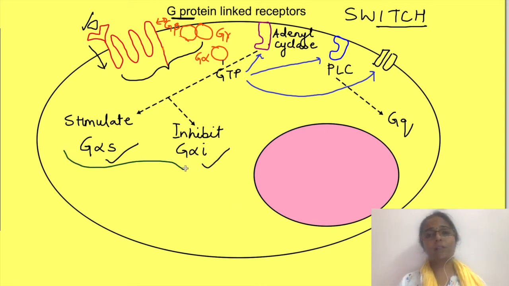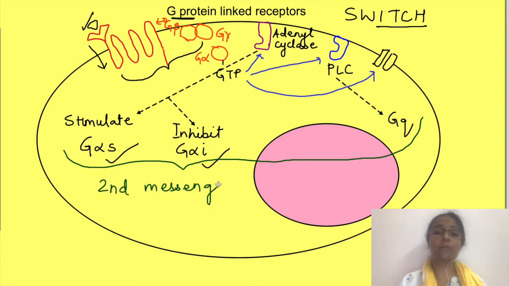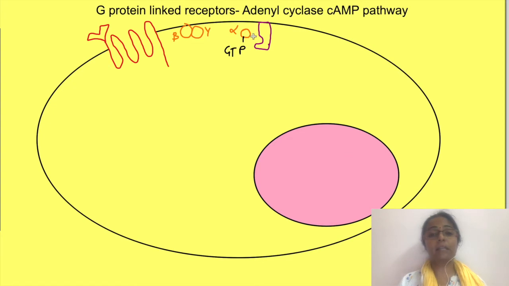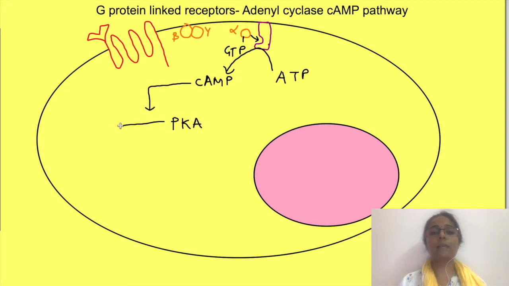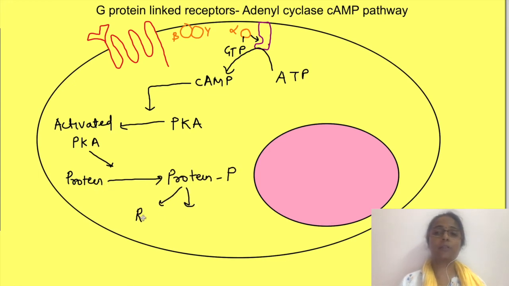Now, by the change in the state of these G proteins, second messenger systems, or we can say signaling pathways, are activated. When adenyl cyclase enzyme is activated, it causes the conversion of ATP to cAMP. cAMP in turn causes the activation of cAMP-dependent protein kinase A, which causes phosphorylation of some proteins or enzymes in the cell. Now, these proteins may be involved in biological reactions, or this phosphorylated protein in turn may activate or inhibit other proteins which are involved in cellular reactions.